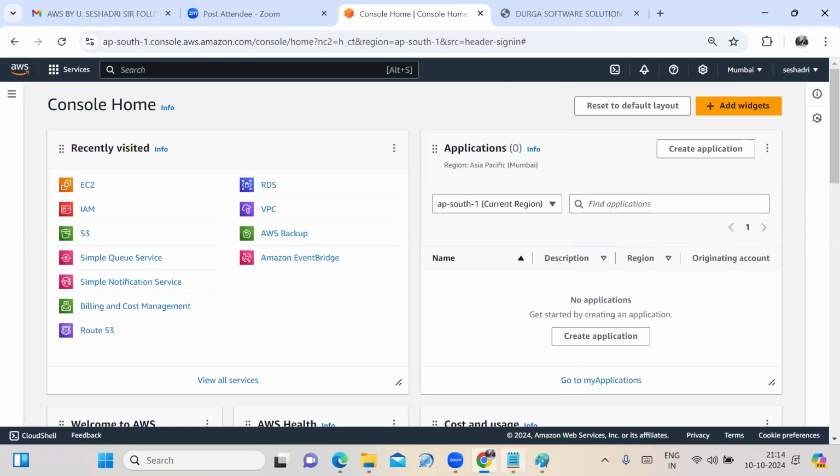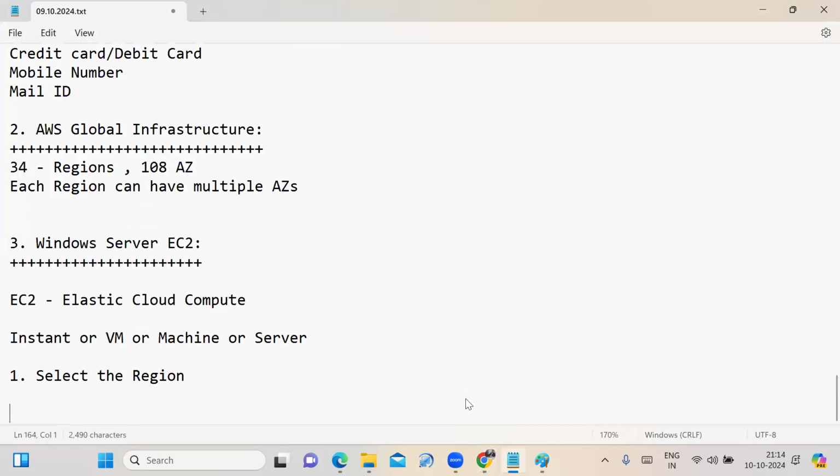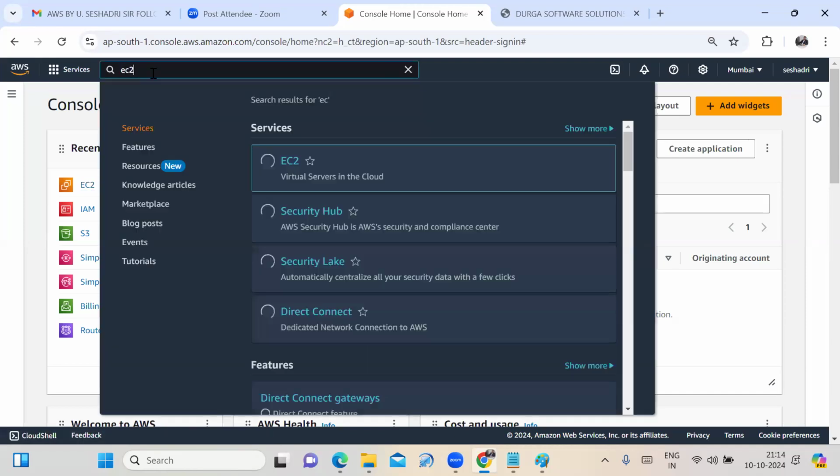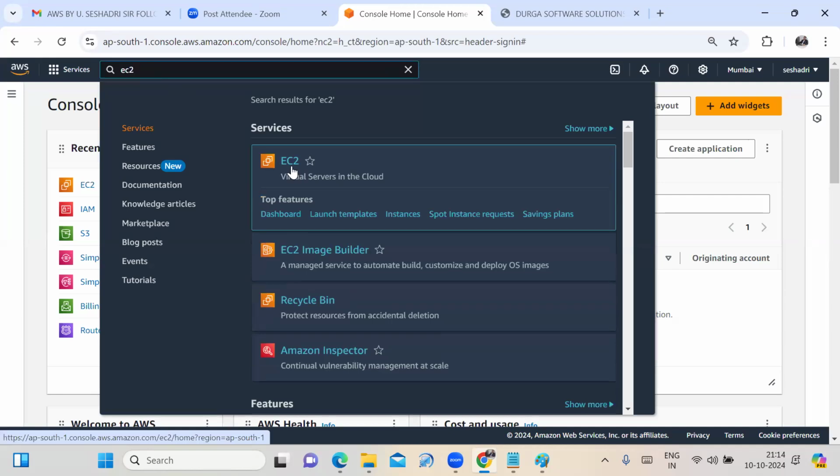The next step is to select the EC2 service. How do we select the EC2 service? The recently visited services are shown there. If we click on EC2, we can go to the EC2 service. That is one way. Or in the search box, we can type EC2 and click on it to go to the EC2 service.